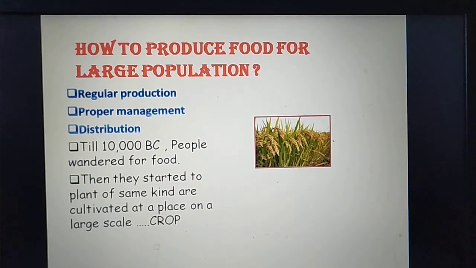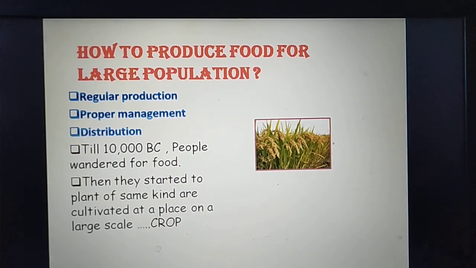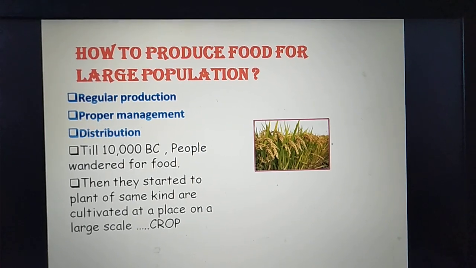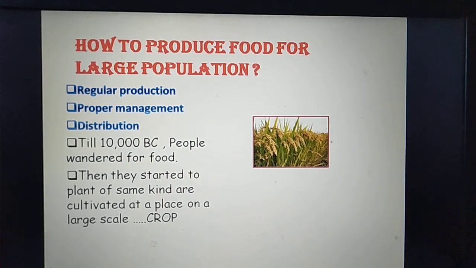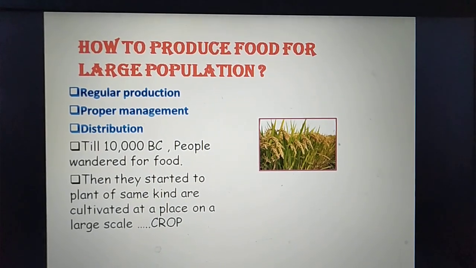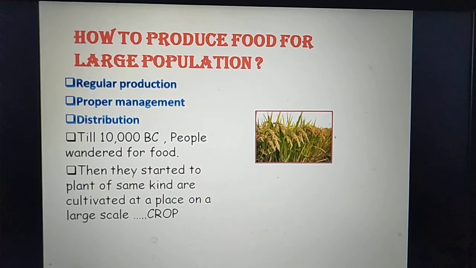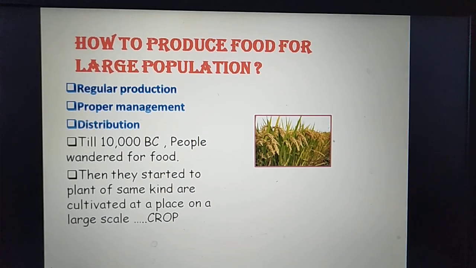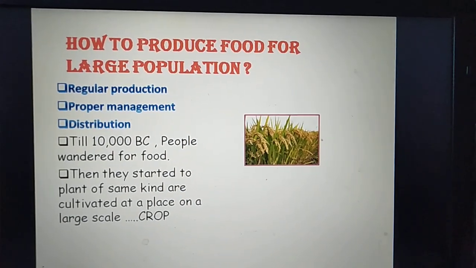I repeat, planting the same kind of plant at a place on a large scale is called a crop.